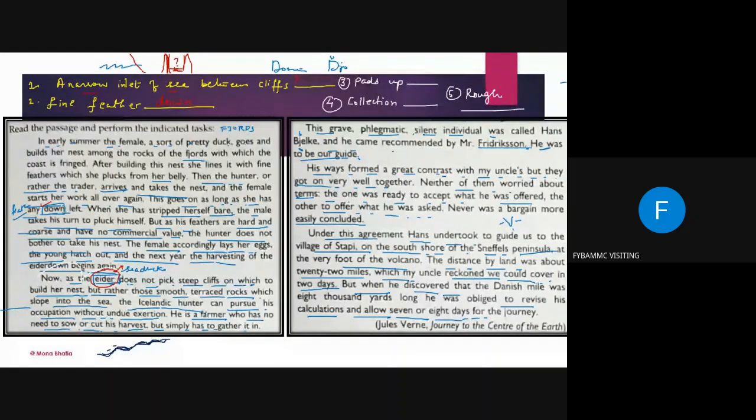I'm really surprised. You don't have to take so much time for this exercise. Here we are only finding synonyms. This is a synonym exercise, bacha.